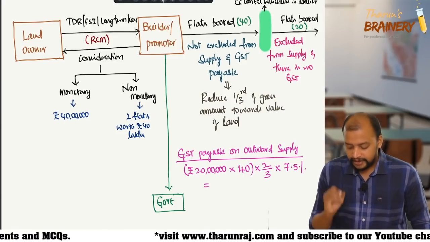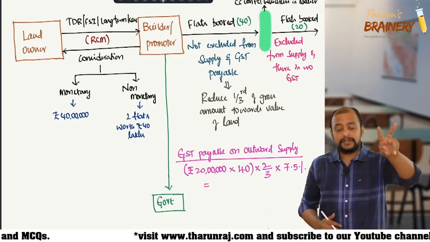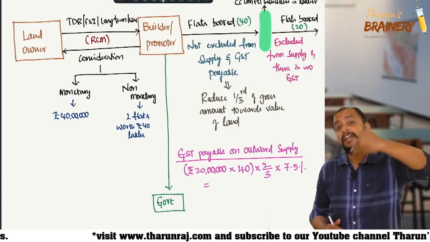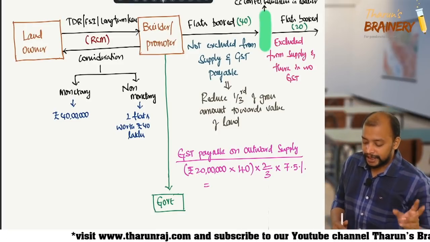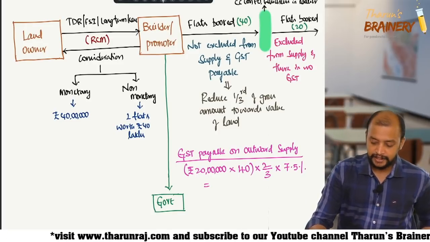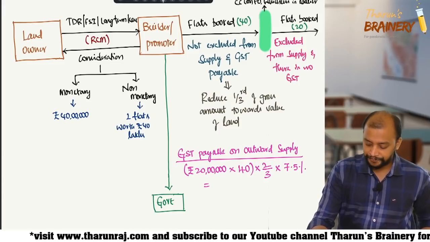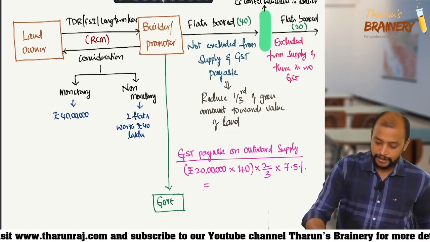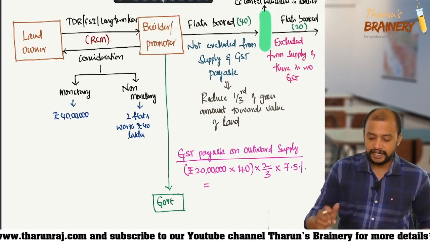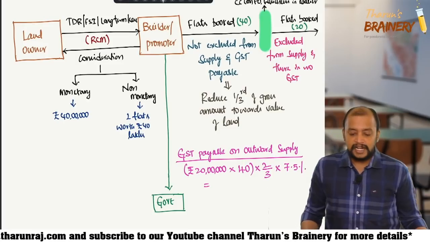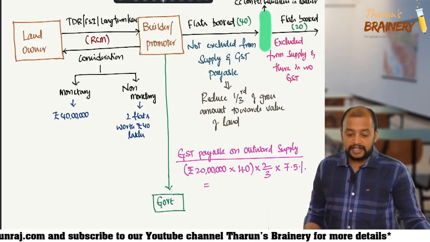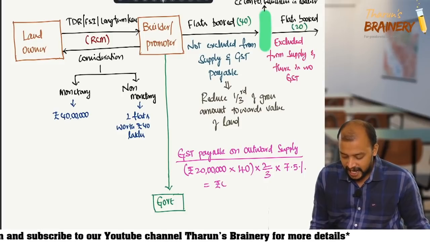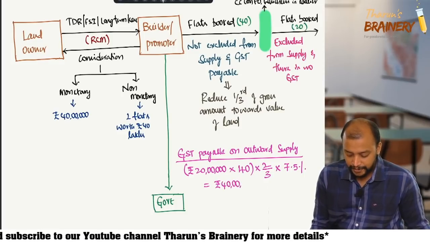So therefore that is the GST payable. 20 lakhs is the value of the flat. How many flats sold? 40 flats. 1/3 I need to reduce. So I will be taking 2/3 into 7.5%. So 20 lakhs into 40 into 2/3 into 7.5%, that comes to 39,99,999. So 40 lakhs is the GST payable.